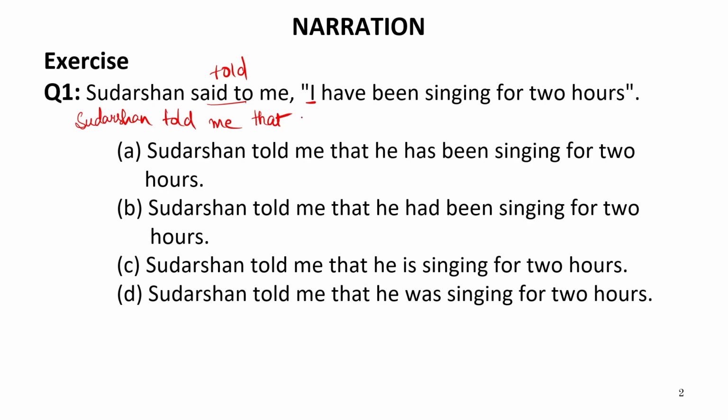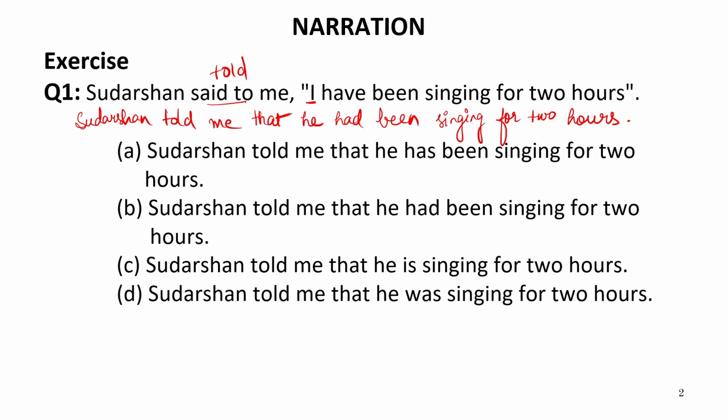So, for Sudarshan, we can write he. Have been will be changed into had been. Singing for 2 hours.